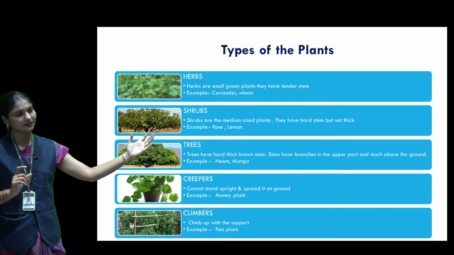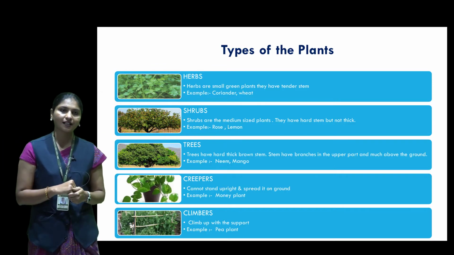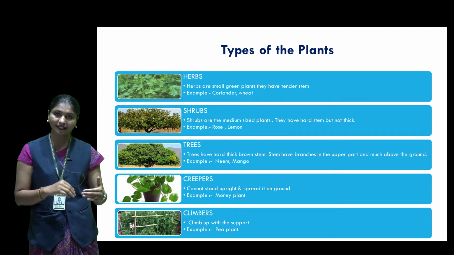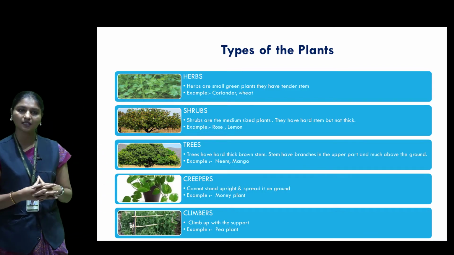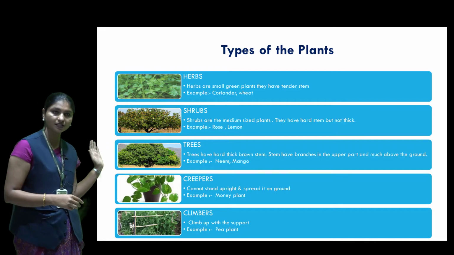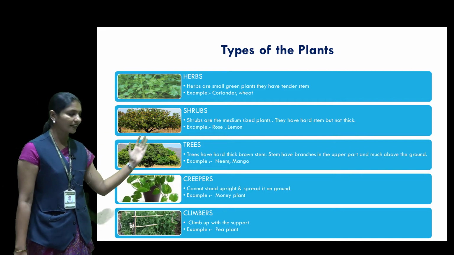So the first part is creepers. What is meant by creepers? The plant cannot stand upright and spreads on the ground. These are called creepers. And what is the example? Money plant. The very familiar example is the money plant.